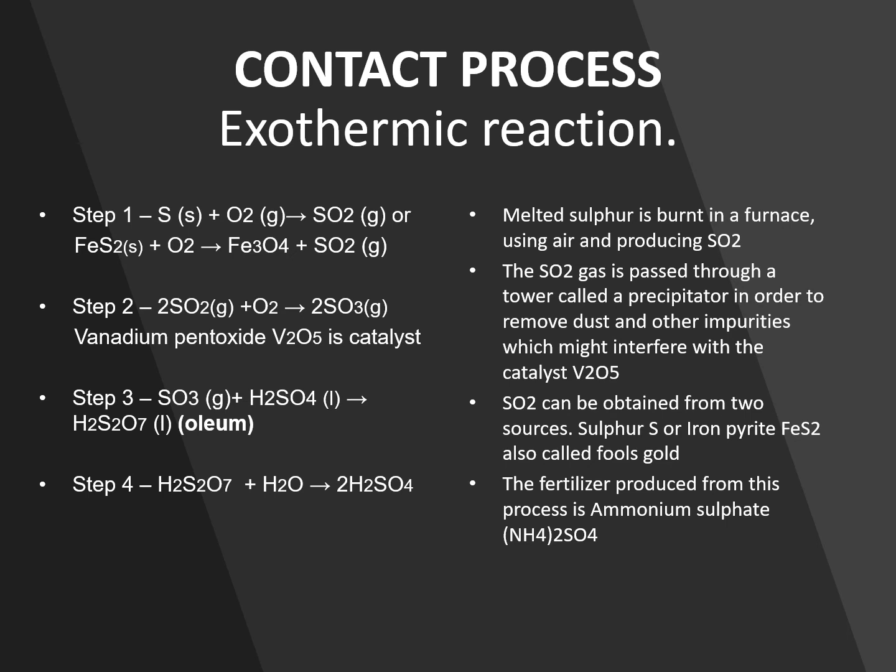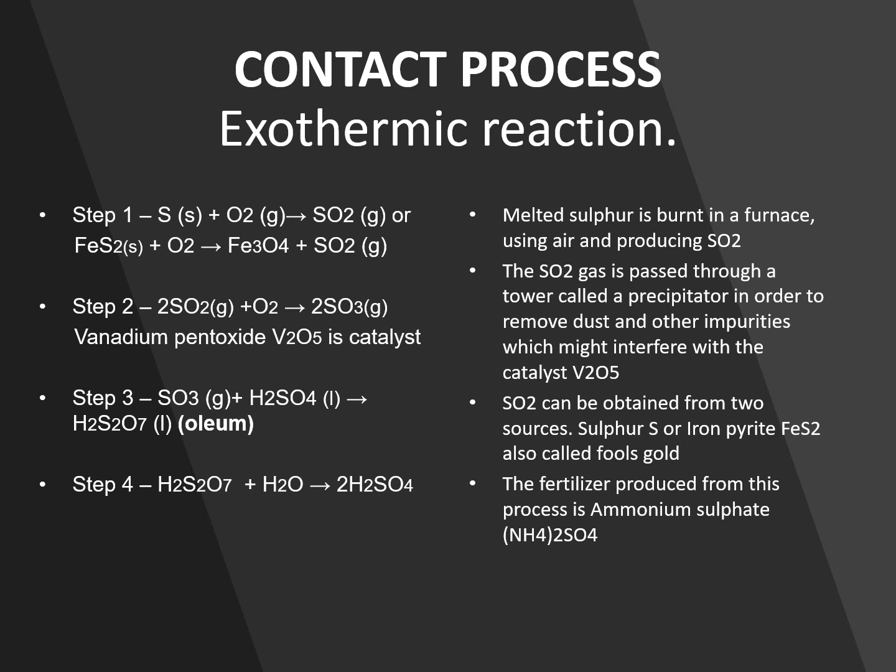SO2 can be obtained from 2 sources, either sulfur in its pure form, S, or iron pyrite, FeS2, which is also called fool's gold. The fertilizer produced from this process is ammonium sulfate, (NH4)2SO4.